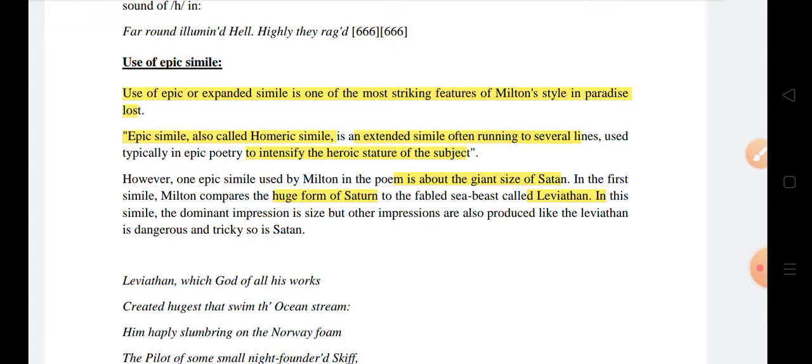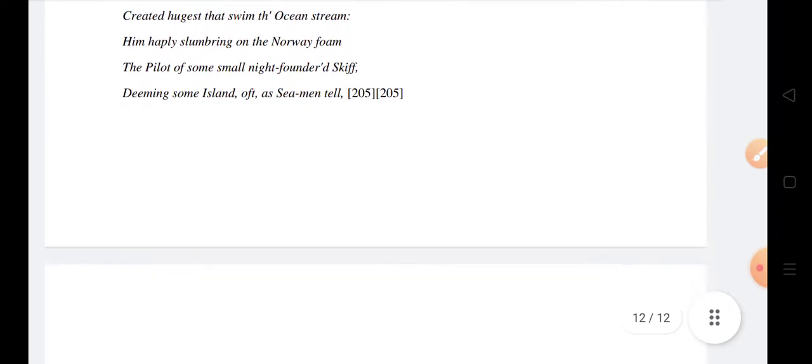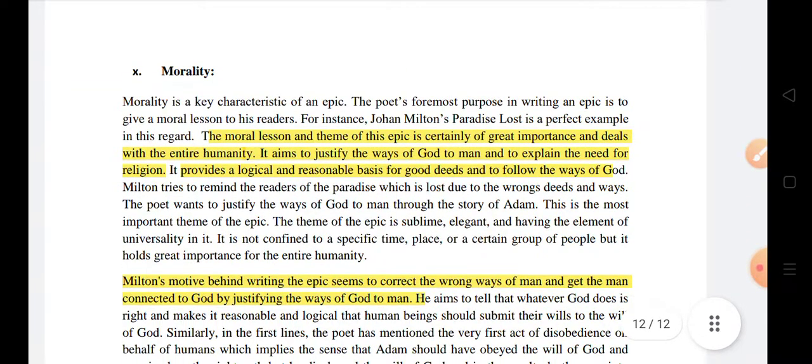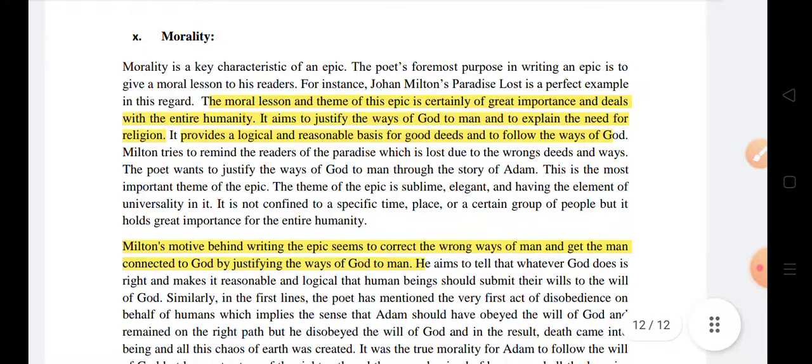And in the poem, Milton talks about the giant size of Satan, using similes to compare his huge form with the Leviathan, a sea beast in Greek mythology. Yes, we'll see allusion is there, historical references. Another feature that classes Paradise Lost as a classical epic is morality.